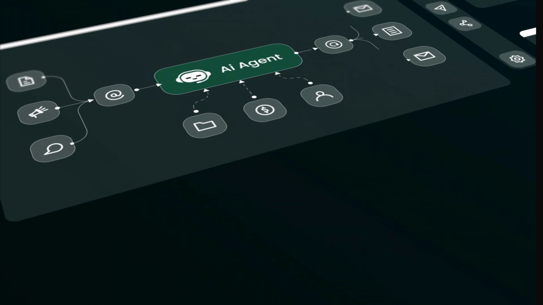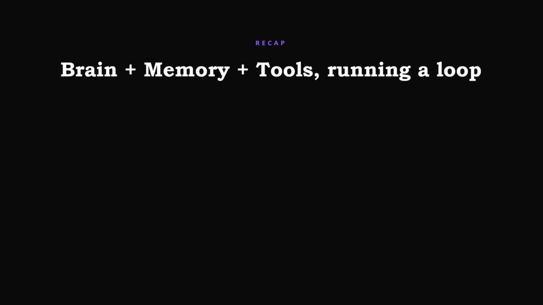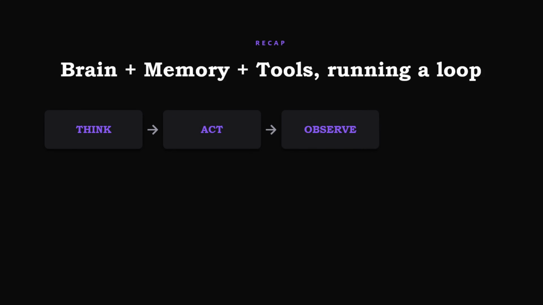Next is the recap. An AI agent is a brain, a memory, and a set of tools running a loop: it thinks, acts, observes the output, and repeats, so that the goal is reached.